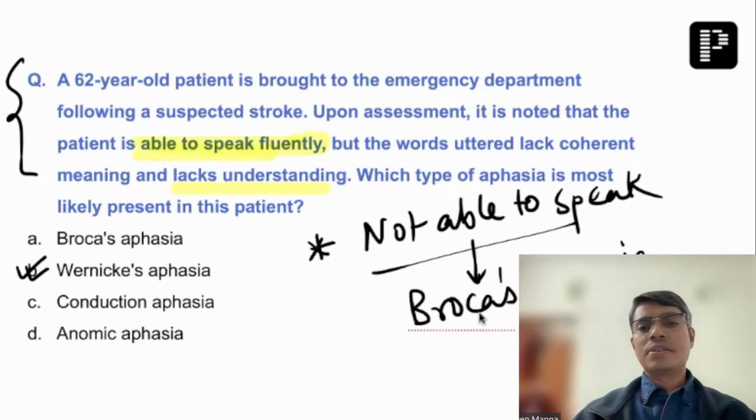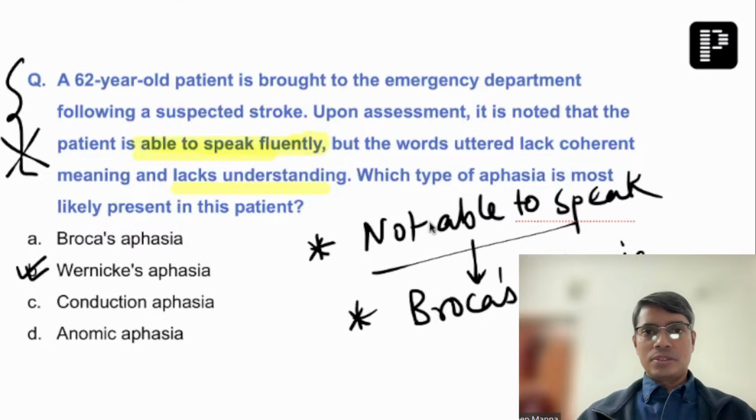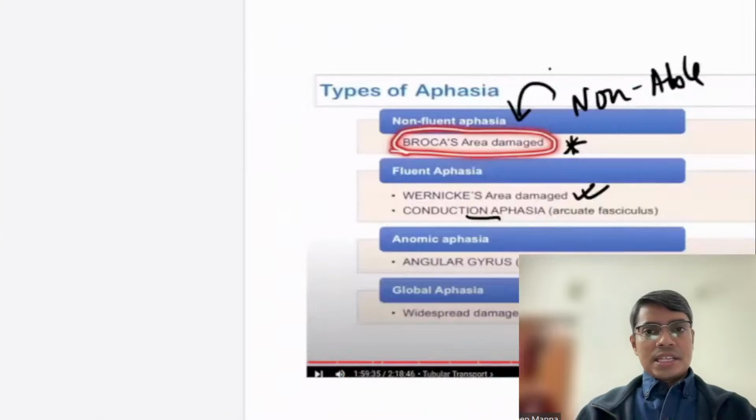Non-fluent was mentioned, right? Very good. So non-fluent was mentioned means the typical answer will be Broca's area. So this is not the exact question, I believe, because many of you are saying that the patient was not able to speak, non-fluent aphasia. So Broca's area is the answer to the question. Great. Okay, let's see. So this was the second question.